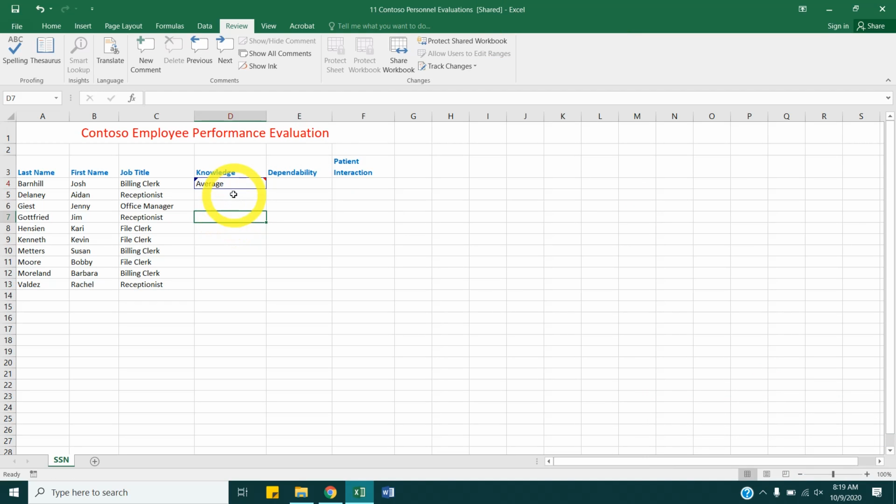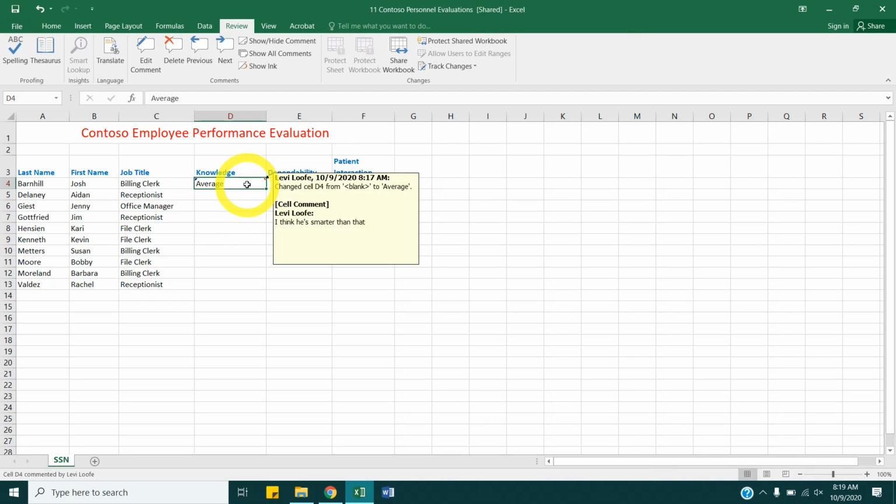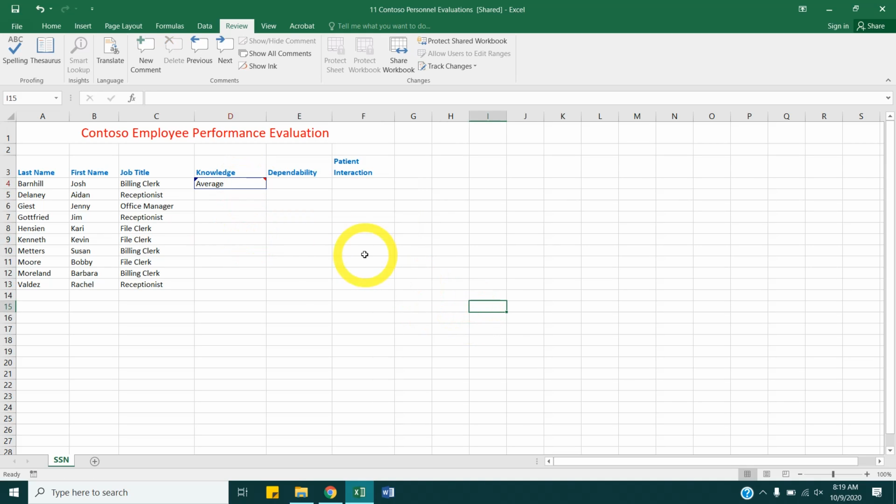And then once I click off that, it saves. So now if I hover over that cell, you can see in the top left corner, there's a black triangle that shows that we are tracked. That's a change to this document. The top right area has a red little triangle, which shows we have a comment. And if I hover over it, it shows me the change and the comment.